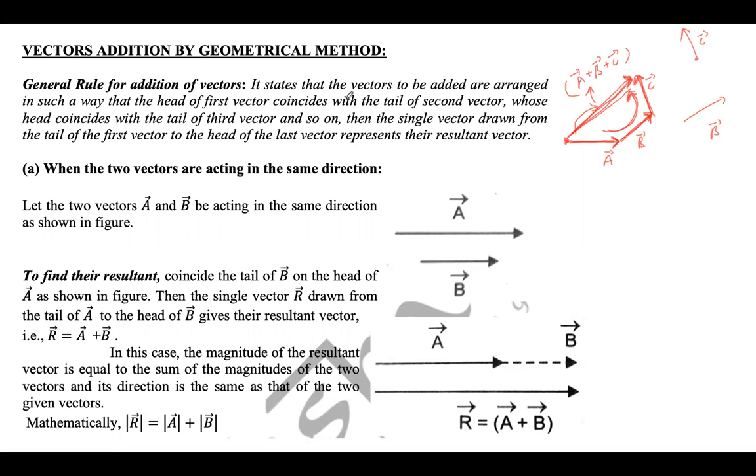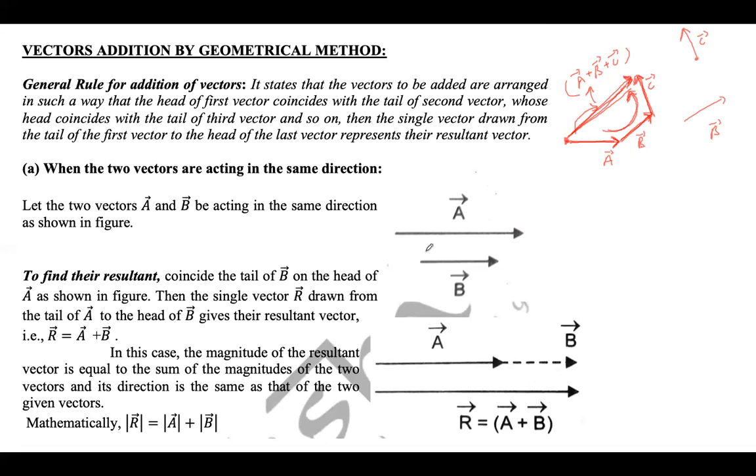Now when two vectors are acting in the same direction, what you need to do is keep them one after the other.